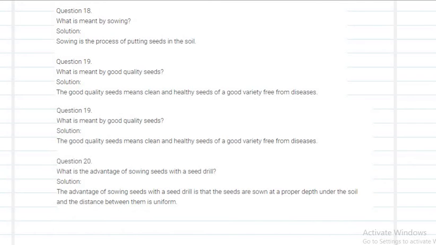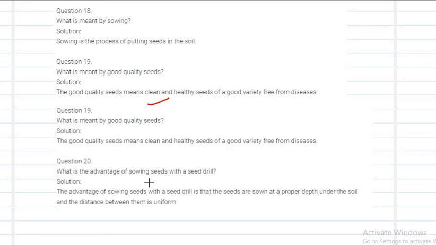Okay, in the next question, what is meant by sowing? Putting the seeds into the soil. What is meant by good quality seeds? Good quality seeds means clean and healthy seeds, which are called good quality seeds.